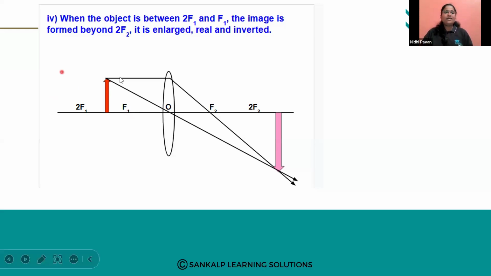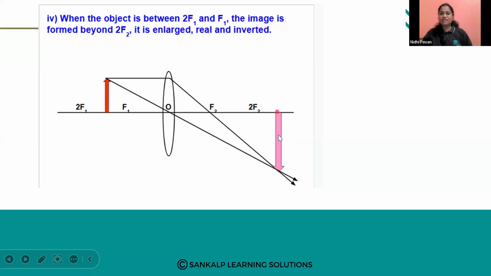Then, see, when the object is kept between 2F1 and F1, one ray acting parallel to the principal axis, so the refracted ray is passing through the focus. One ray is passing through the optic center, so the refracted ray is not changing its direction. And the image is formed where? It is formed beyond 2F2.